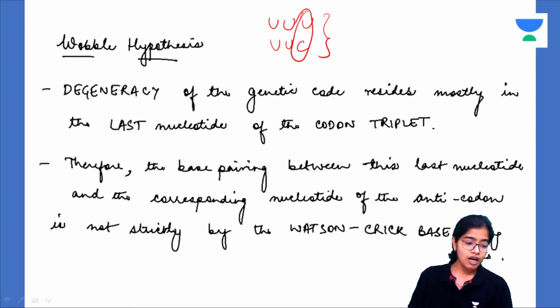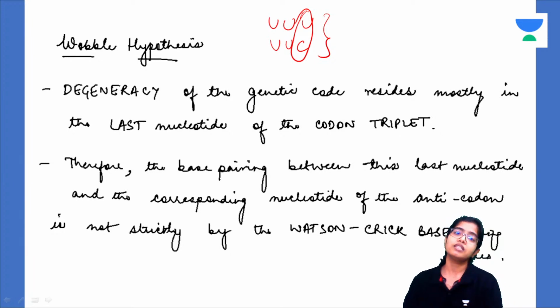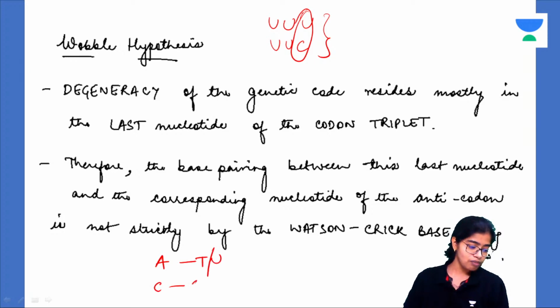Now, therefore, the base pairing between this last nucleotide and the corresponding nucleotide of the anticodon is not done strictly by the Watson-Crick base pairing rule. What does this mean? The Watson-Crick base pairing rule states that A will pair with T or U and C will pair with G, isn't it?